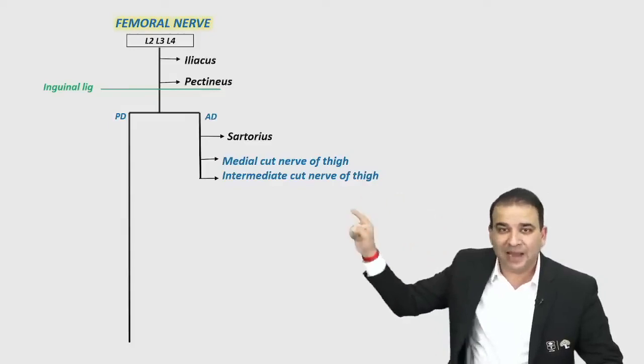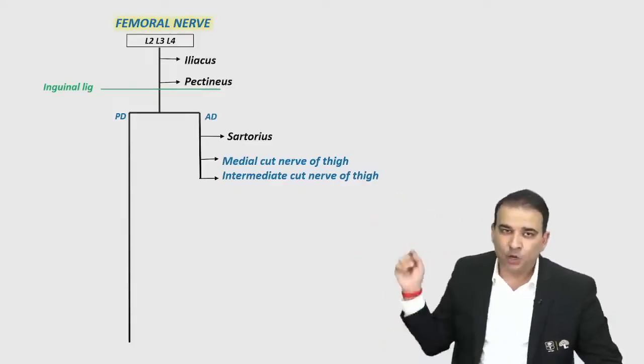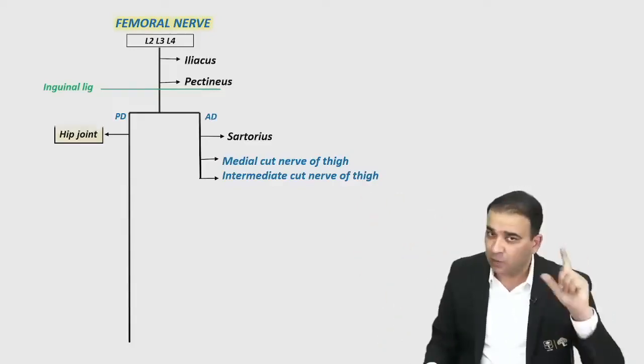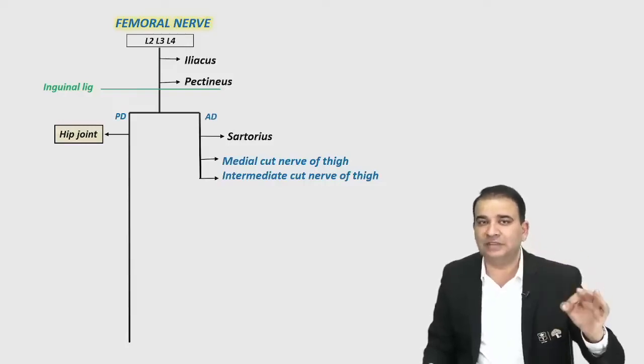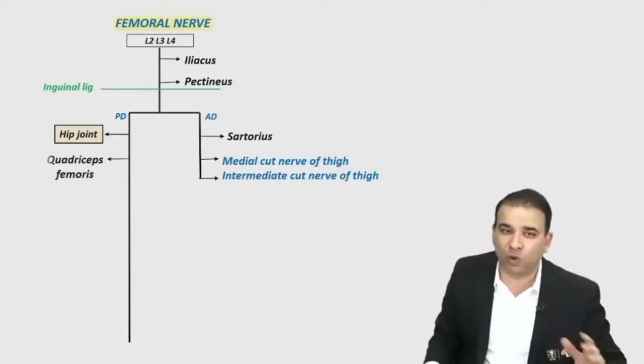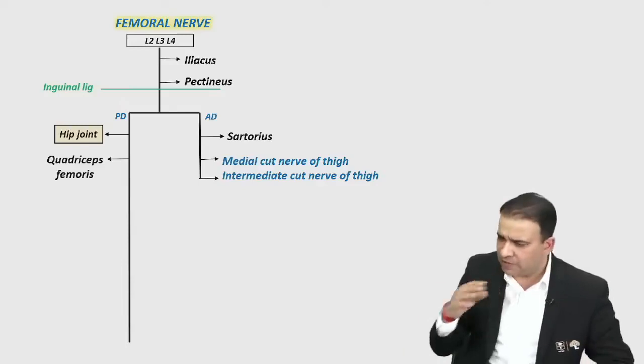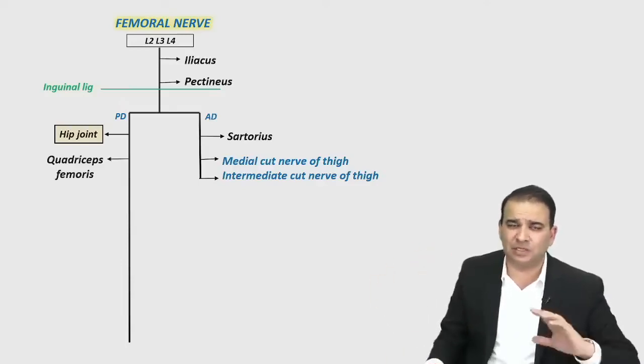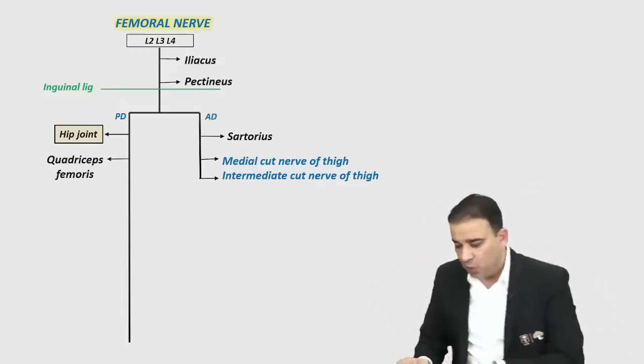It's the medial and intermediate cutaneous nerve of thigh. Posterior division is supplying the hip joint. It supplies the hip joint, and the posterior division also supplies the quadriceps femoris muscle, all parts of it: rectus femoris, vastus lateralis, intermedius. They're all supplied by the posterior division. But that is still not the end, guys.